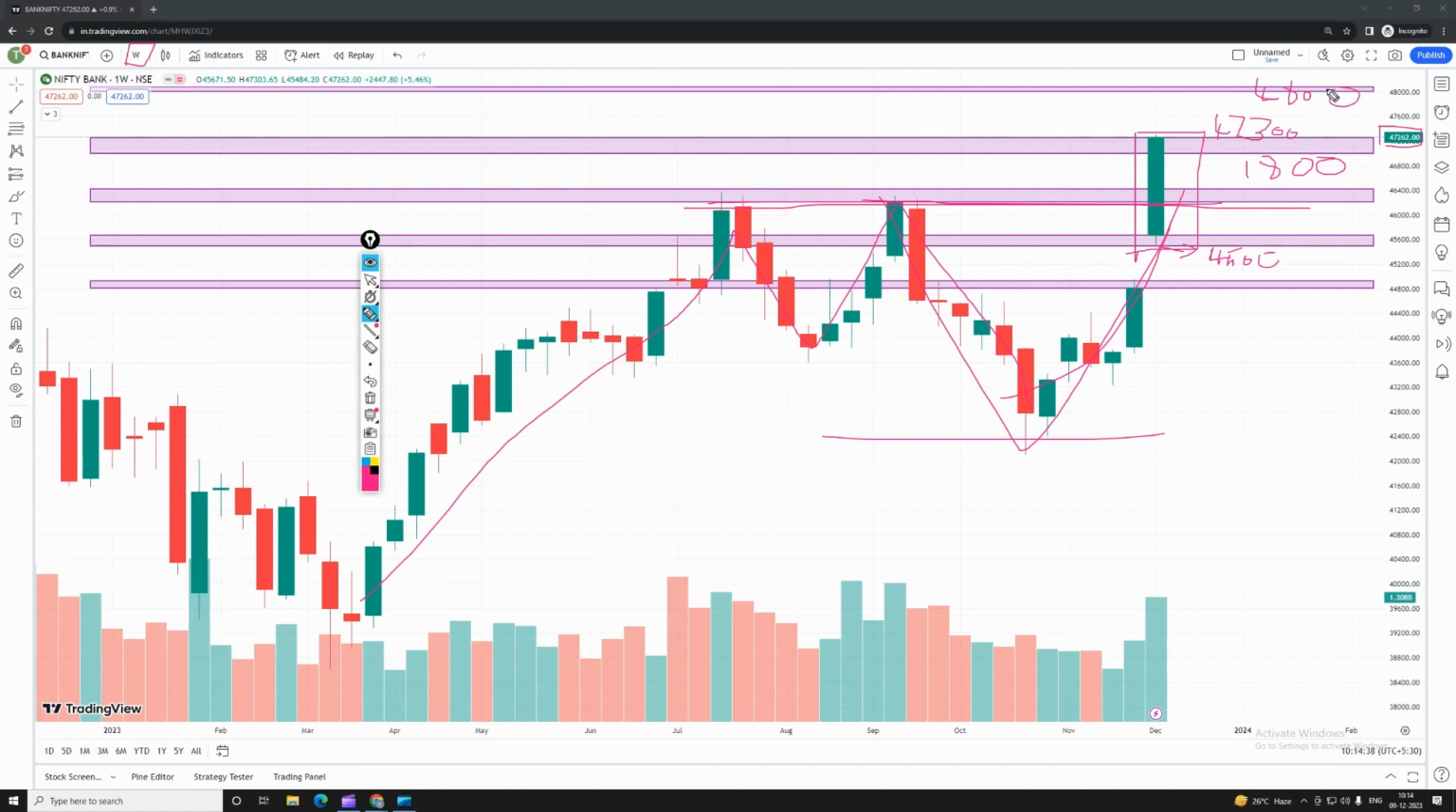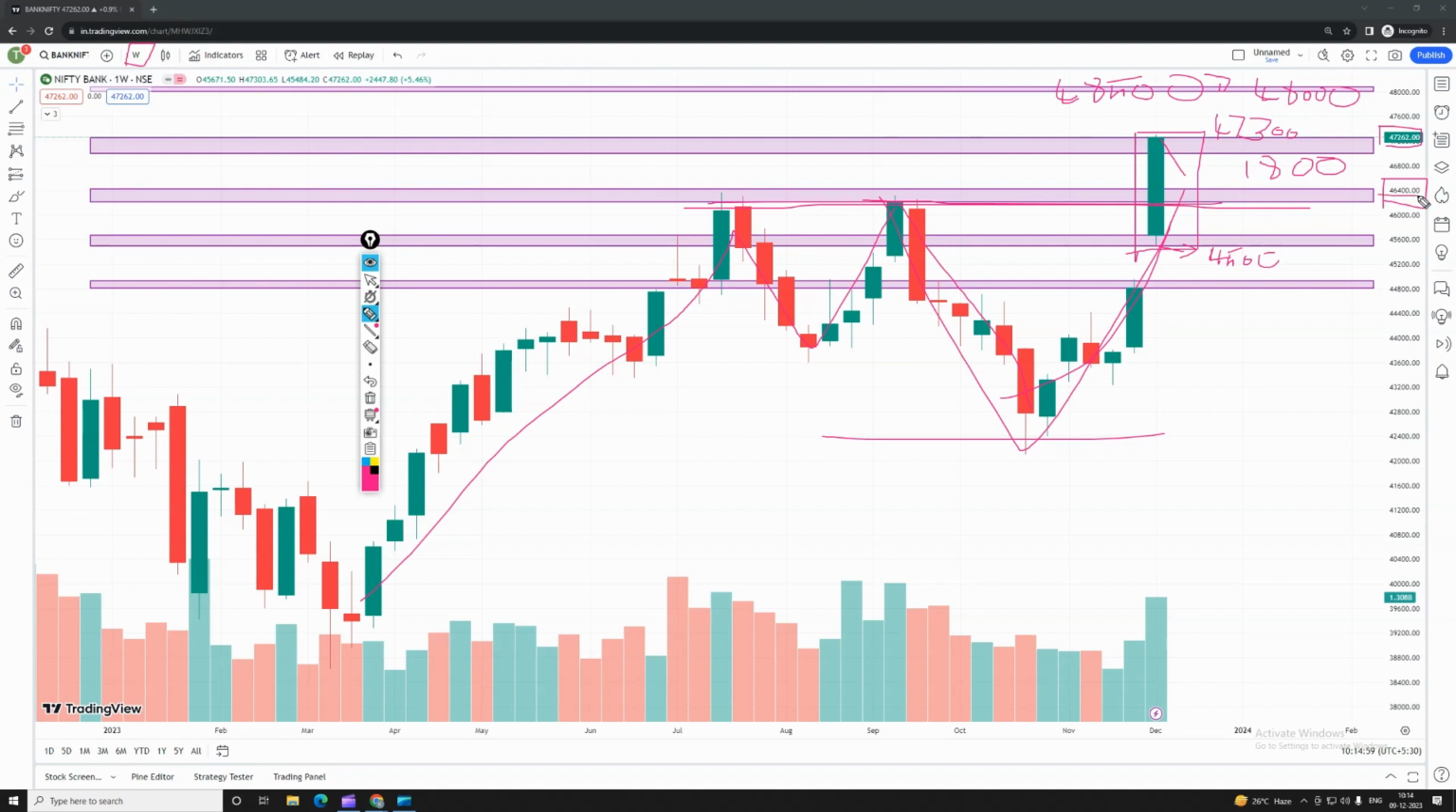And the second target I'm expecting is around 48,500 on the higher side. What happens if the market consolidates or comes down? When it comes down, at 46,400 we get a support, guys. Here it had taken a resistance. Yes, resistance has become a support over here.